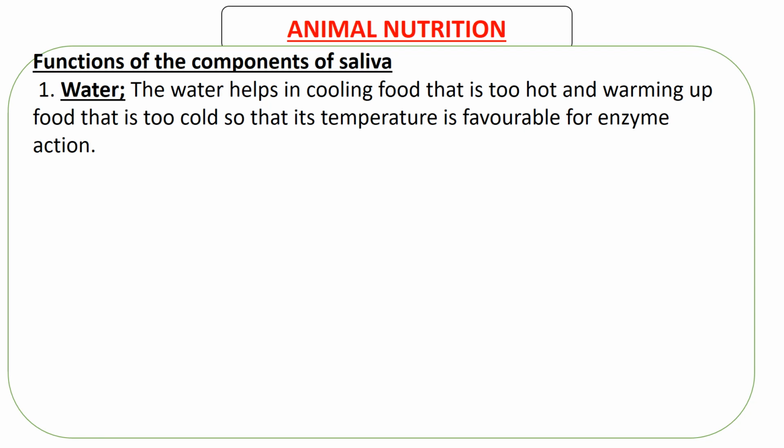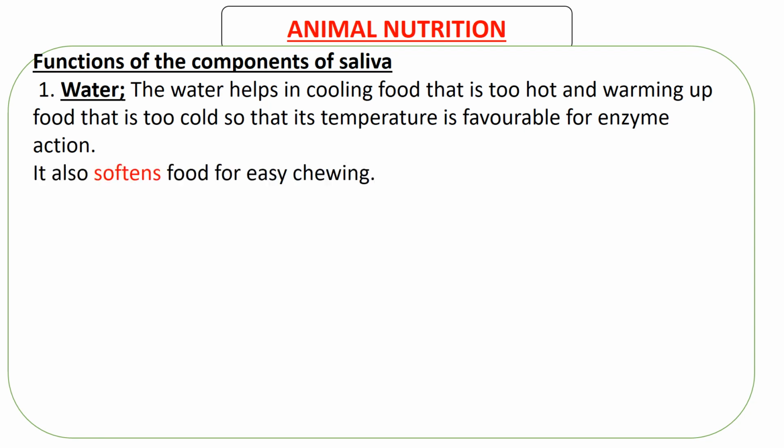So when the food is too cold, the water has a temperature which is equal to the optimum temperature. When the water mixes with the food, the enzymes are going to be able to work on the food, since the food is now surrounded by a substance that has an optimum temperature.